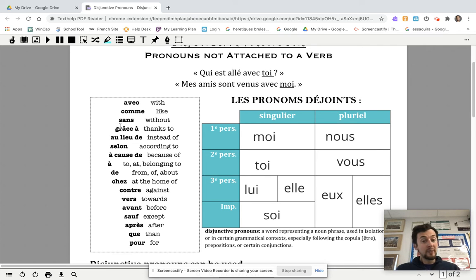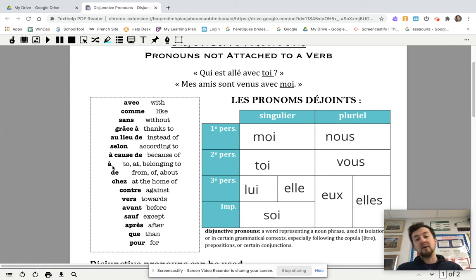I'm going to go through them just for pronunciation. So repeat after me. Sans, without, which is an English word. Ask your parents. Some of them may know, some of them may not. Grâce à means thanks to. Notice it's grace, so it makes sense. You can see a little bit of an indirect cognate there. Repeat after me. Au lieu de, instead of. Selon, according to. À cause de, because of.